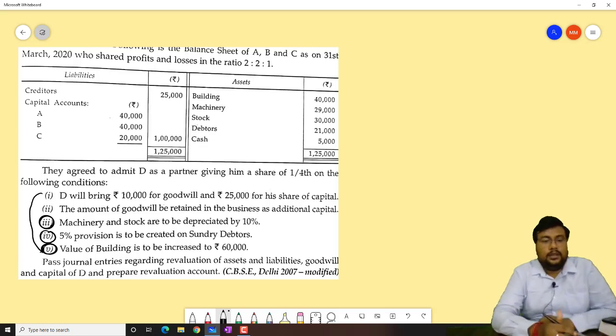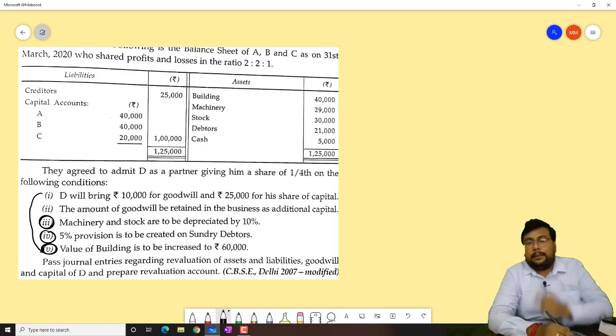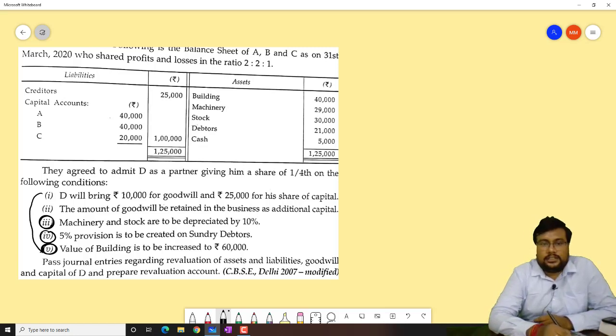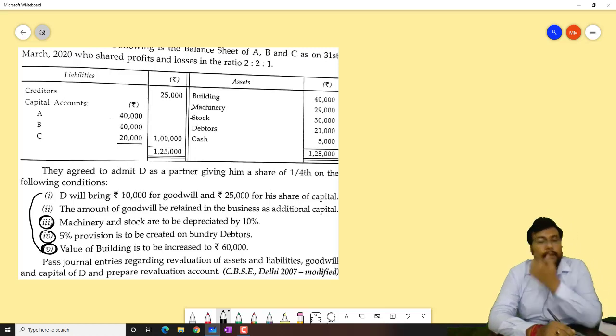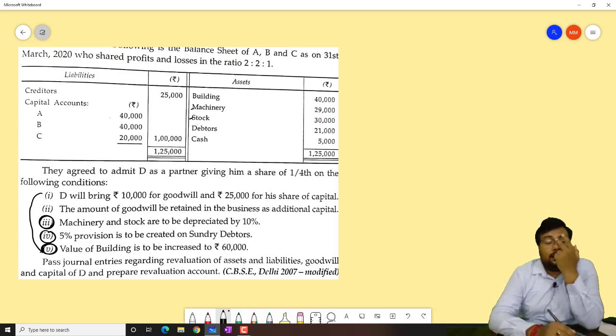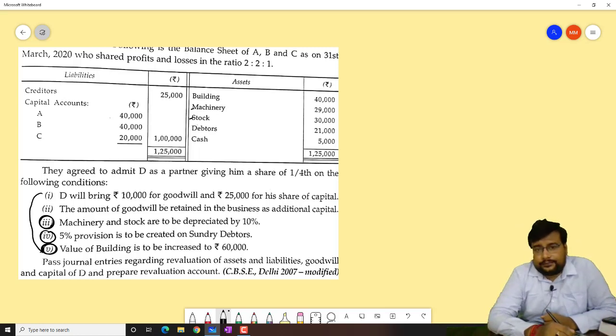Now, machine and stock are depreciated by 10%. Here is machine and here is stock. Beta, when any asset decreases at the time of revaluation, we have a loss, and all losses will be considered as revaluation debit.